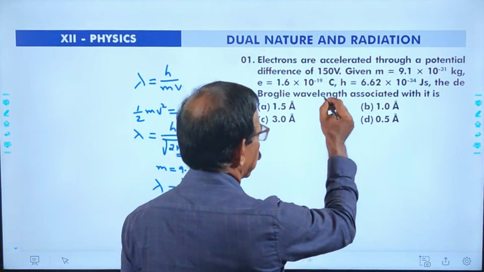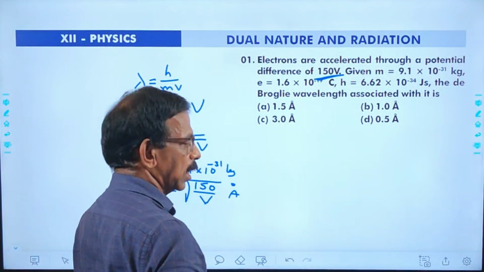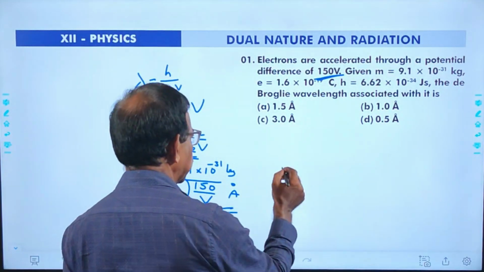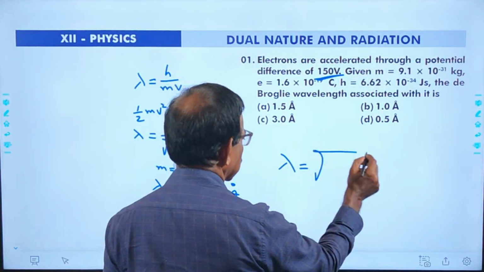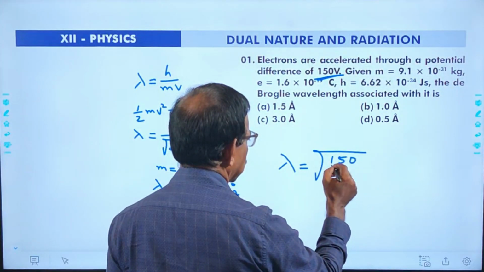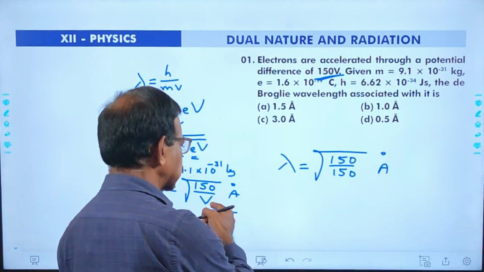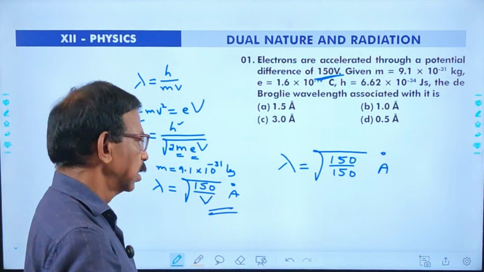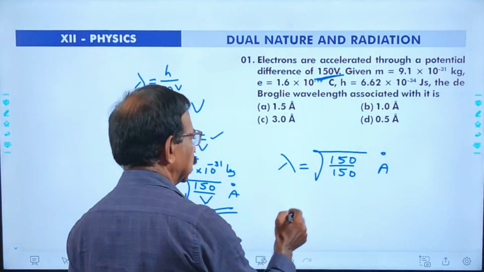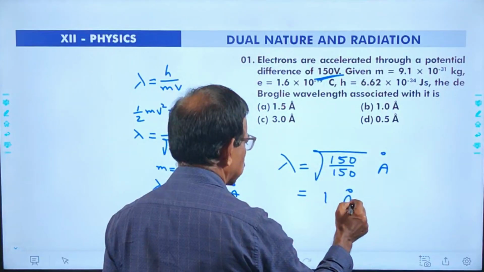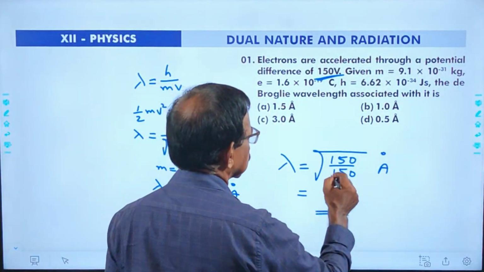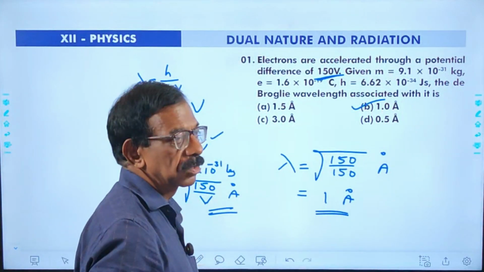Here, the voltage applied is 150 volt. Hence, we may use this simple equation, lambda equals root of 150 by 150 angstrom. This relation is applicable only for electrons. Otherwise, we may use the earlier equation. Here the answer is 1 angstrom. The correct answer is option B, it is 1 angstrom.